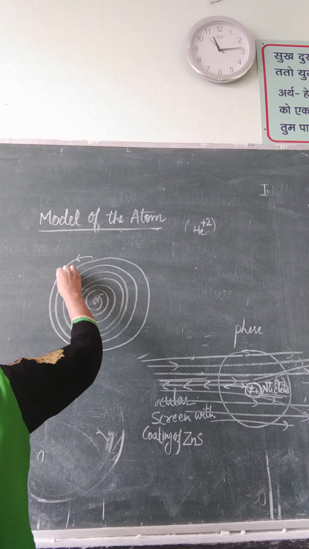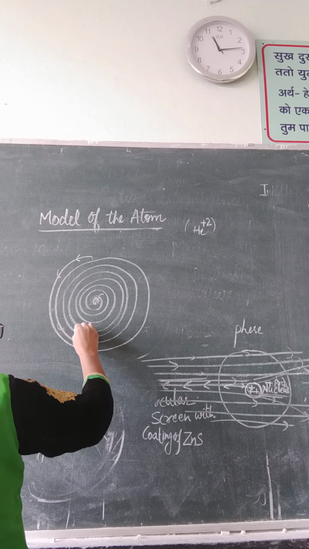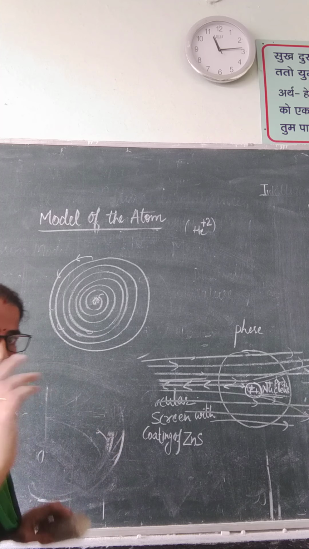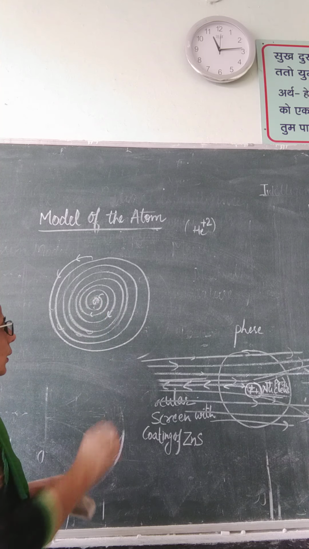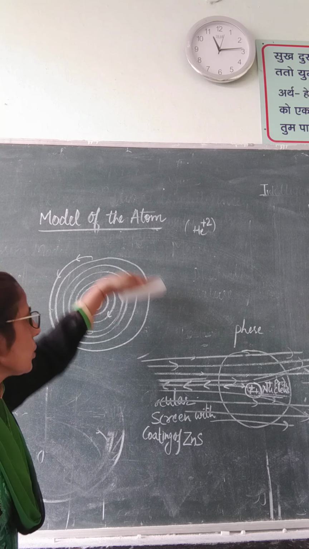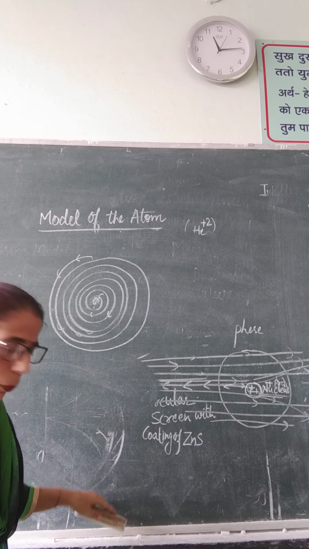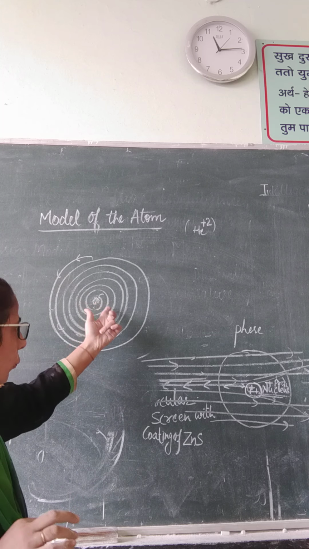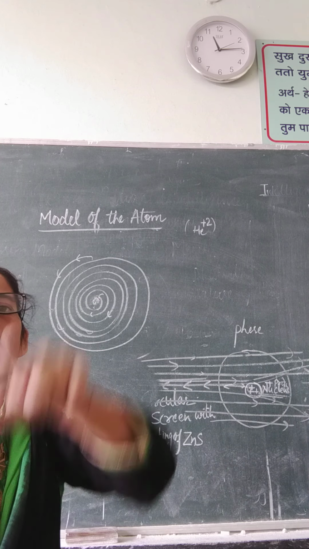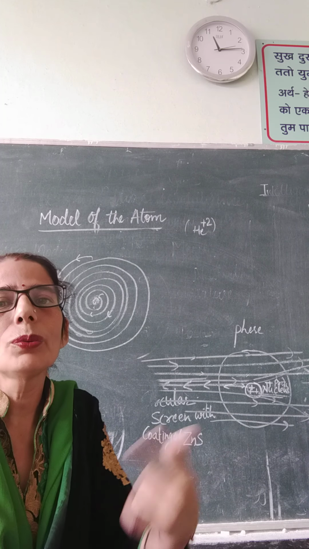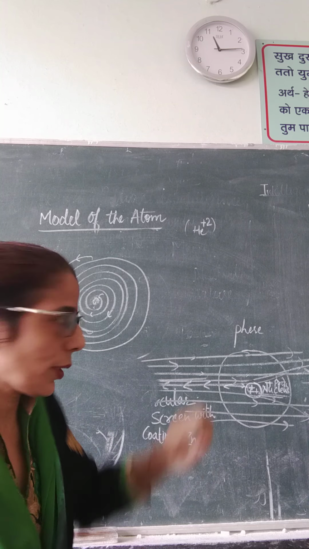If the electron is moving, please listen, it was the supposition of Rutherford's model that electrons revolve as planets revolve around the sun in our planetary system.